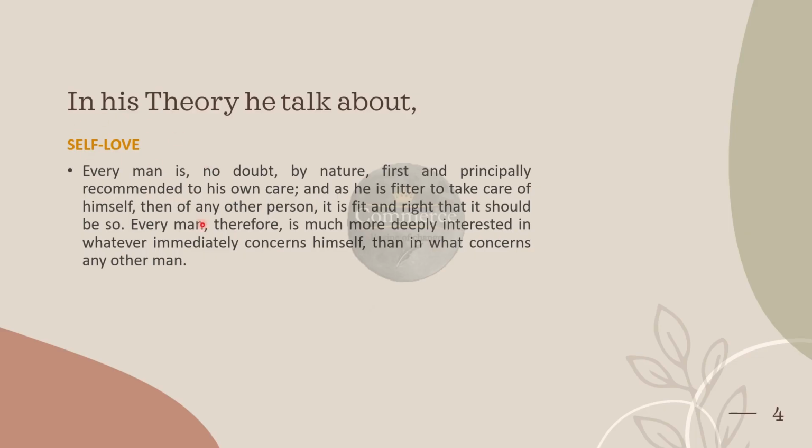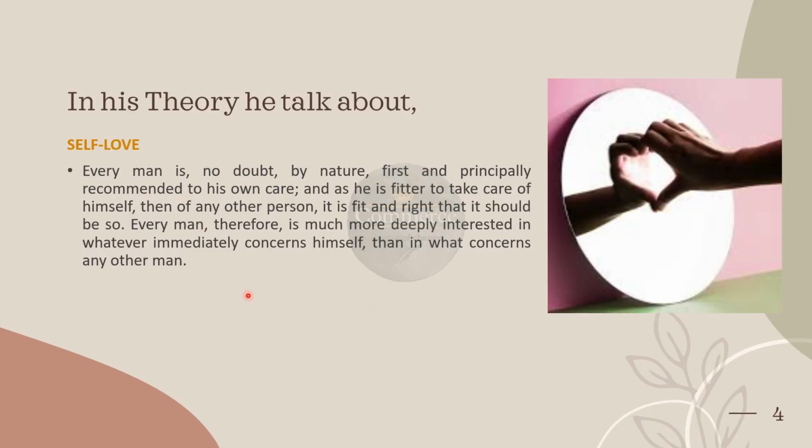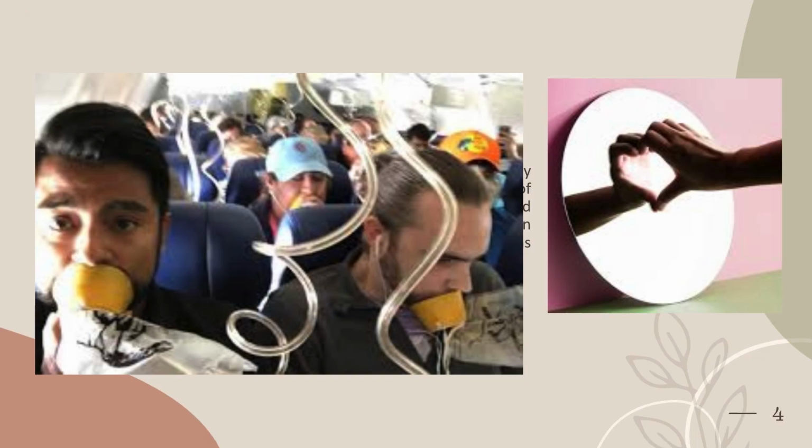First one is self-love. He said that no doubt every person loves themselves first, and will care for himself first. For example, if we are in a plane and something bad happens, first we will think about ourselves and use the oxygen masks ourselves, because we are human beings and we first take care of ourselves.